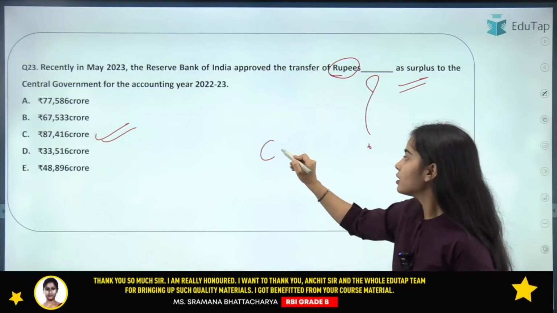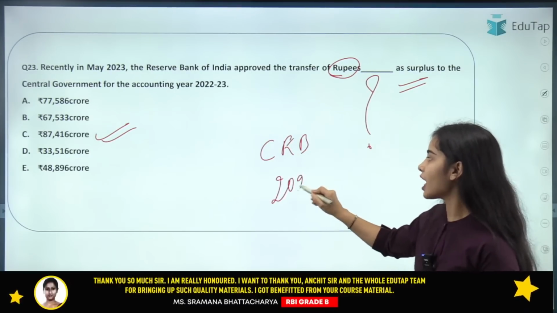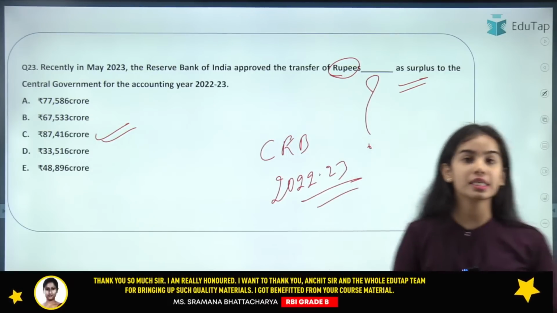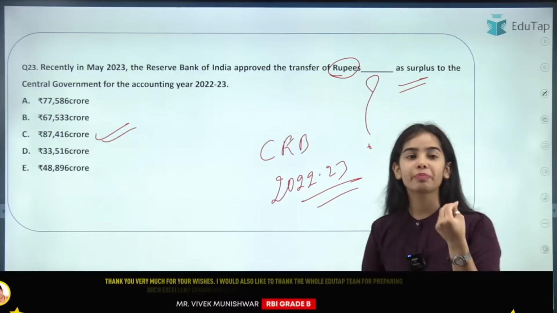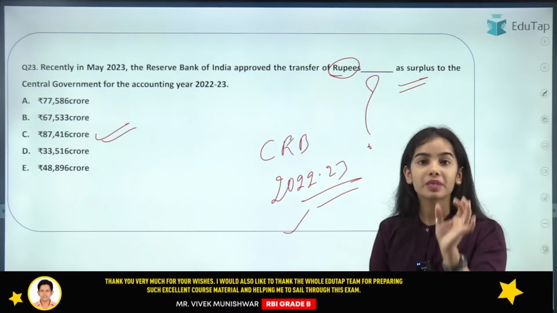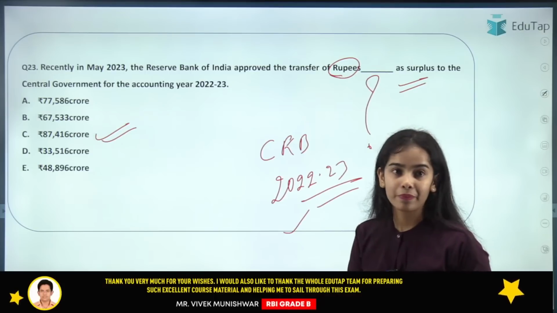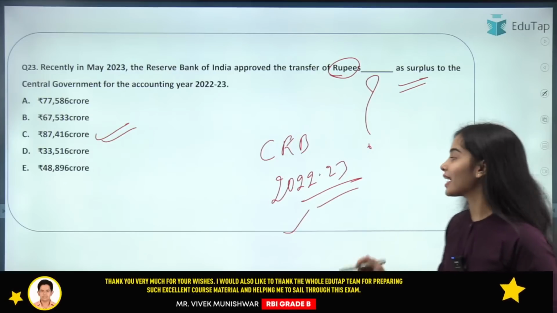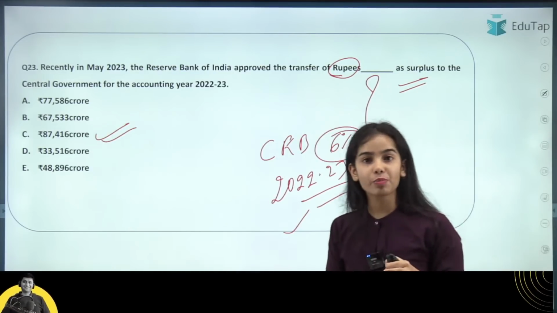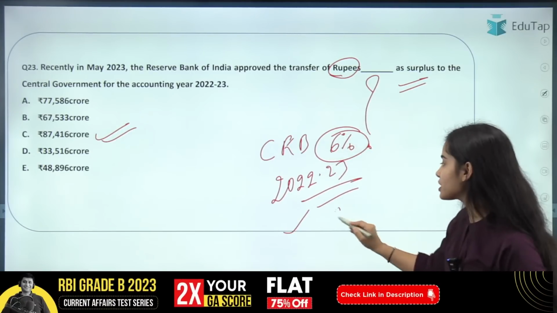The contingency risk buffer is being maintained by the RBI for 2022-23. What is the percentage of the contingency risk buffer that the RBI is maintaining? Tell me this also. So yes, I am getting the correct answer. It is 6%. And what is the range of this contingency risk buffer? Yes, Shruti has said 5.5%.